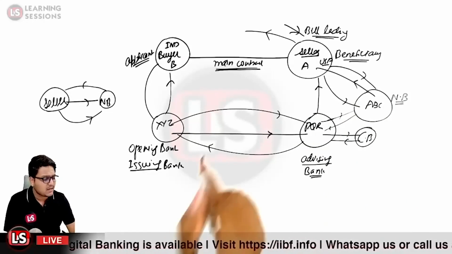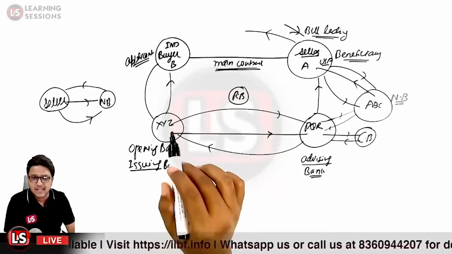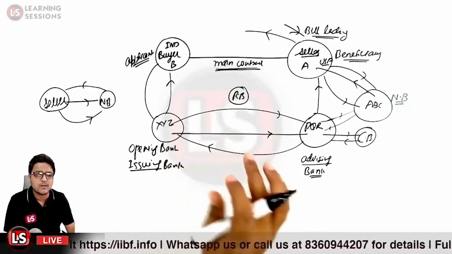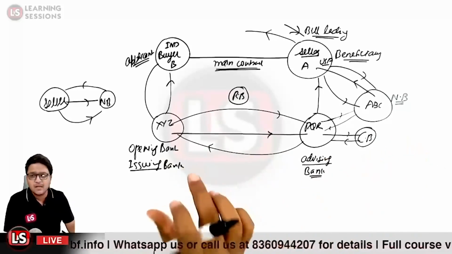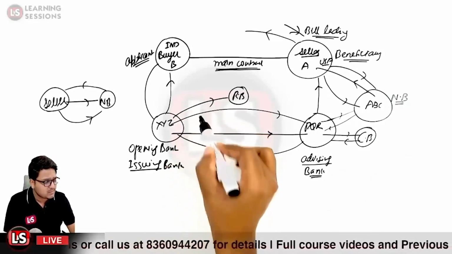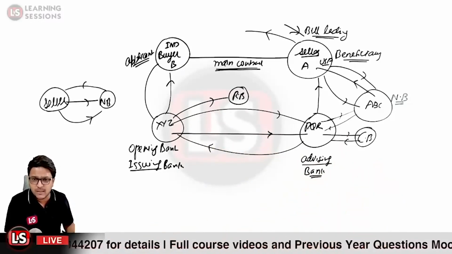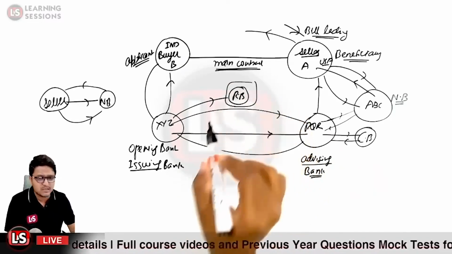Okay, and after that there are also reimbursing banks. So rather than reimbursing the amounts by XYZ bank, that is the opening bank, to the negotiating bank, there could be some other arrangement in which XYZ bank will pay the reimbursement bank, and the reimbursement bank will credit the Nostro account of the negotiating bank. In that case, there is a role of the reimbursement bank.